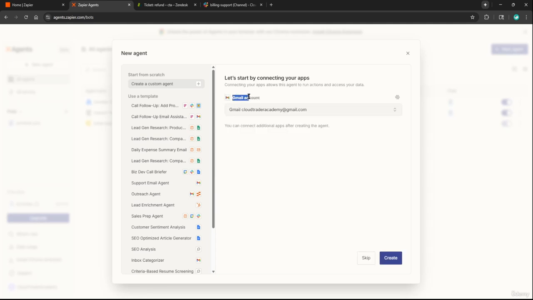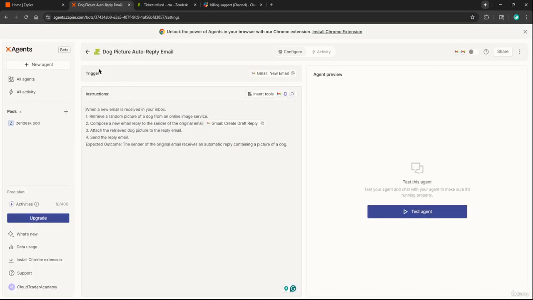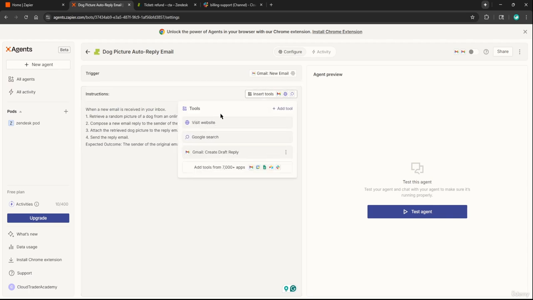Now the Gmail account I'm using would just be this one here, and I'm going to click create. There's no others that are needed just because I'm just emailing end users. So I'm going to click on create, and now we have a few different labels here, a few different options as far as what we can do with this. And you'll notice that there's not as many tabs as there was for a chatbot. With these AI agents, you're more or less just dragging and dropping these different tools.